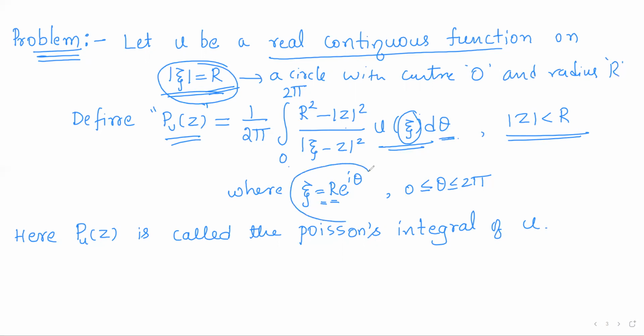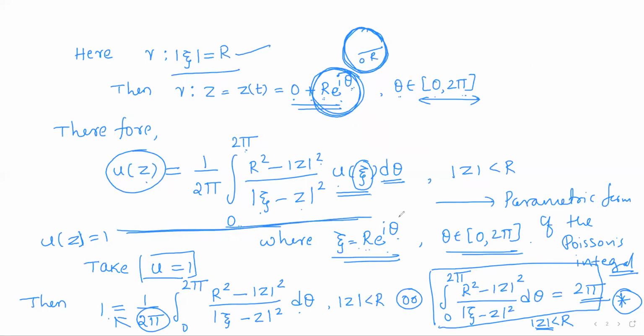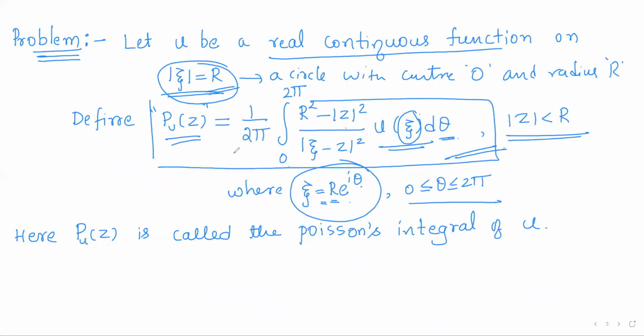So that is, xi takes the parametric form r into e power i theta as theta varies from 0 to 2 pi. So just observe that this is nothing but the Poisson's integral formula. Actually this definition coincides with the Poisson's integral formula. Now here we call this pu of z the Poisson's integral of u.